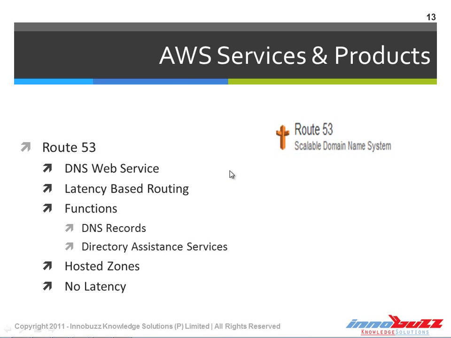Let's look at Route 53. Route 53 is a scalable domain name system available from AWS Web Services. Let's see what exactly Route 53 does. We know that